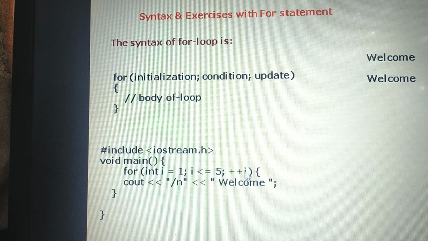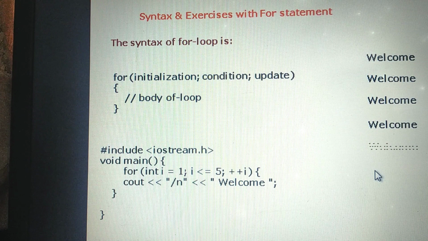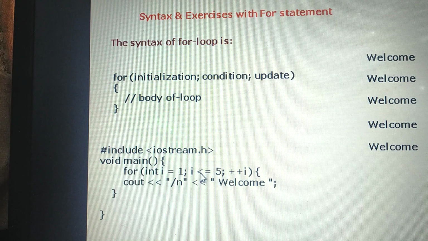Again the incrementation will start. Then increase the value of I by 1. Now what is the value of I? 3. After that it will check the condition whether the value of I is less than or equal to 5. If the condition is true, then control will enter the body of the loop. The third time welcome will print. Then the fourth time also it will repeat the same process. The fifth time also it will repeat the same process. Sixth time, the value of I becomes 6. The condition is false. That time the loop will terminate. Control will come to the main program. That's how we can implement the for loop statements in the program.